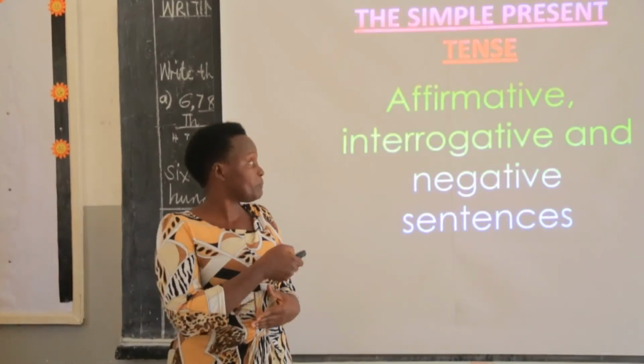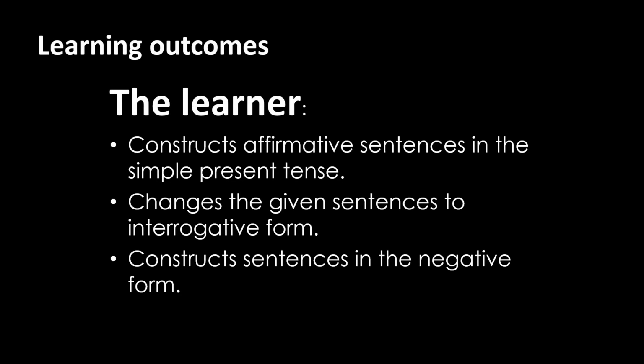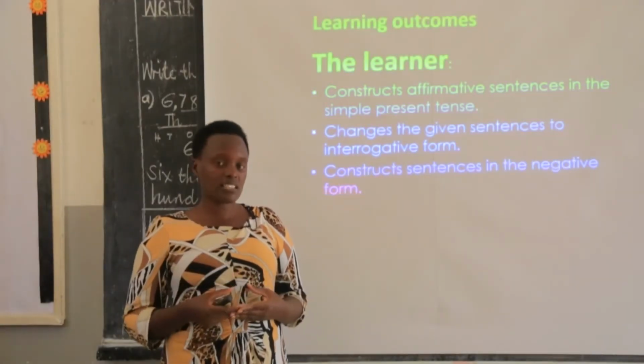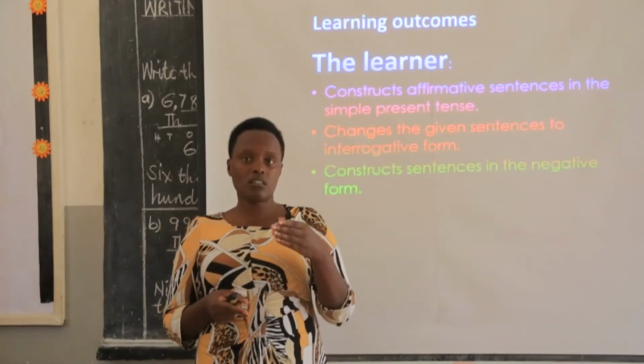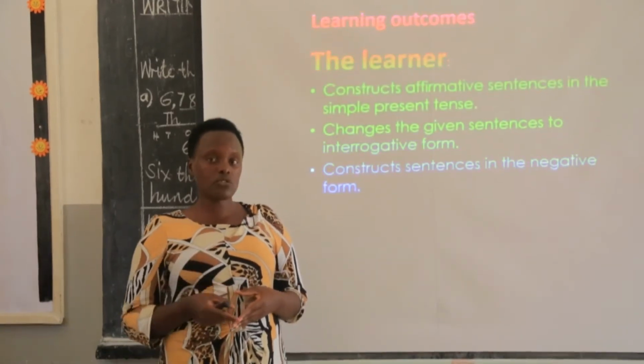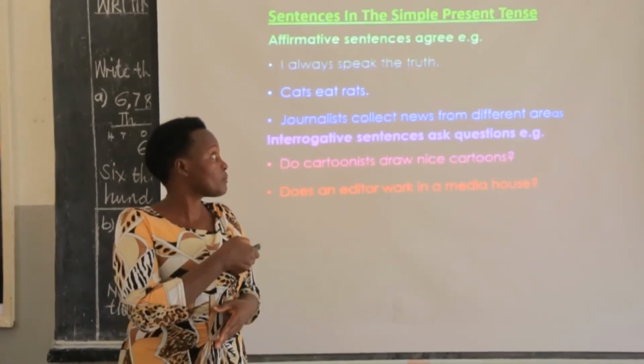By the end of this lesson, I expect you to be able to construct sentences in the affirmative using the simple present tense. I also expect you to form sentences in the interrogative form and in the negative form in the simple present tense. So let's get ready and we begin our lesson. Have a pen and a pencil, and sit at a table in a quiet place.